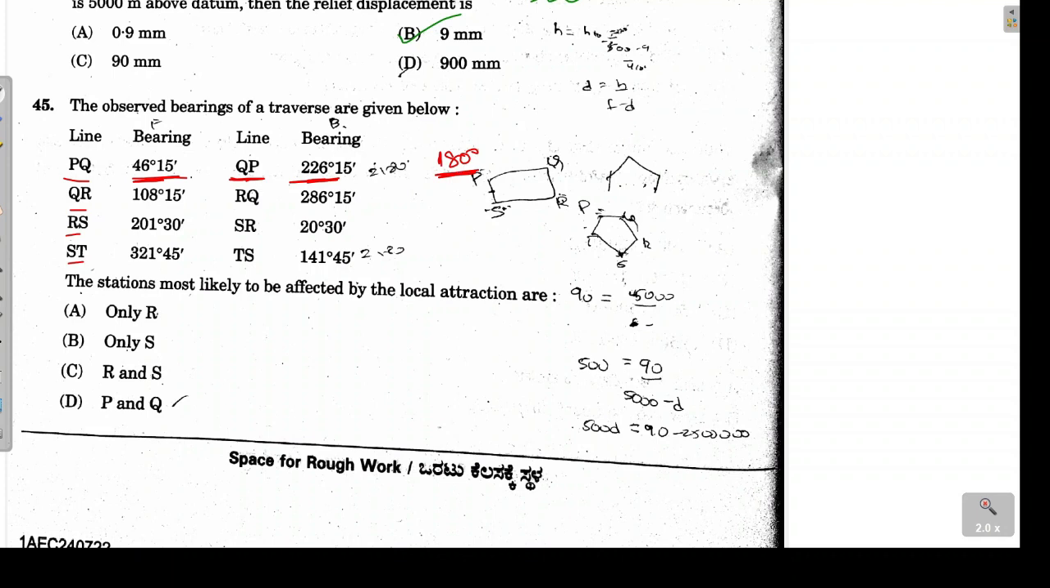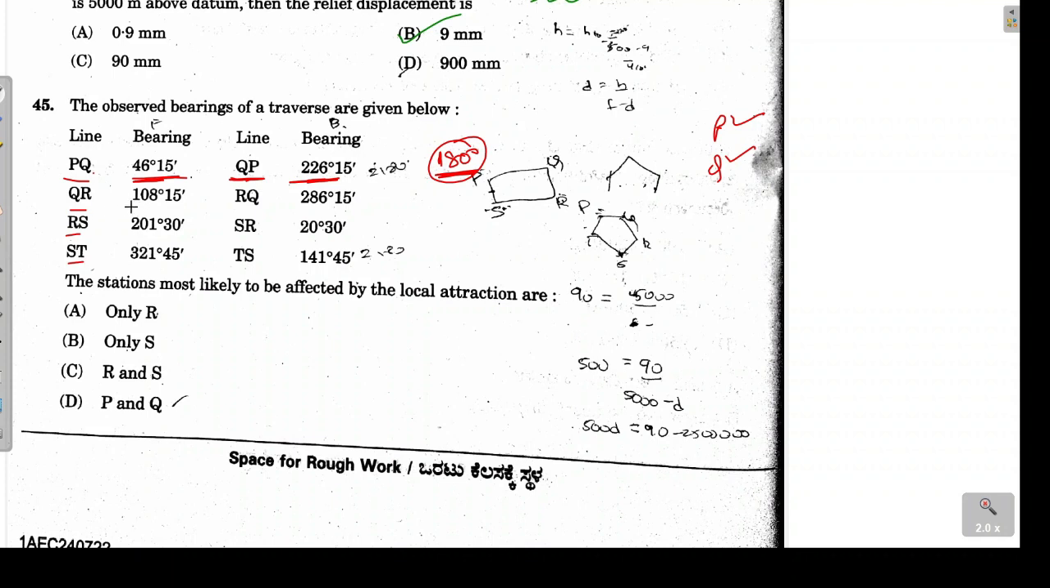That means my station P and station Q are free from the local attraction. There won't be any effect because we are getting the value as 180 degrees. So P is free as well as Q is free from local attraction. Now coming to the second one.